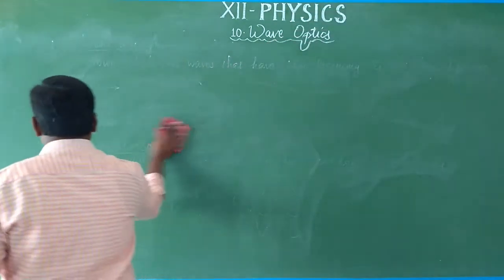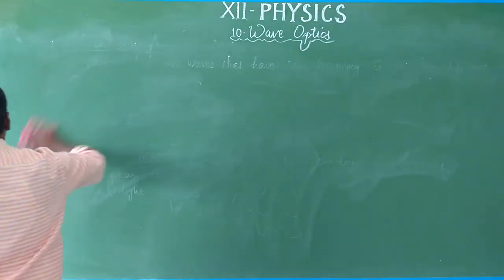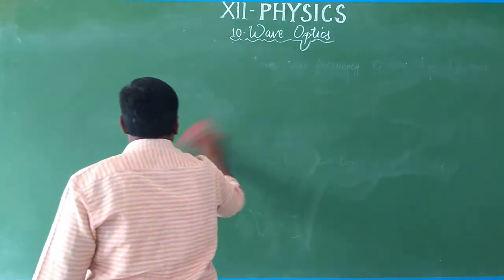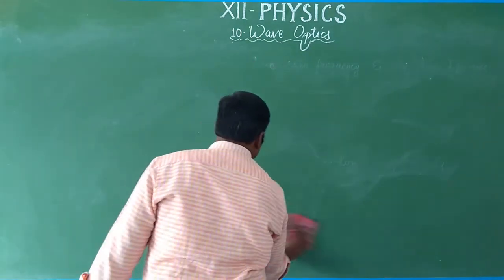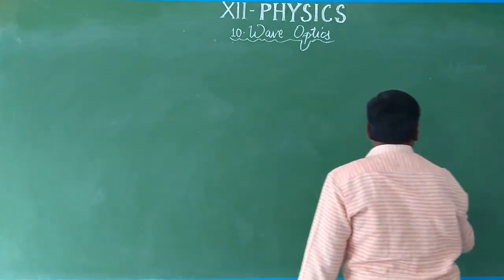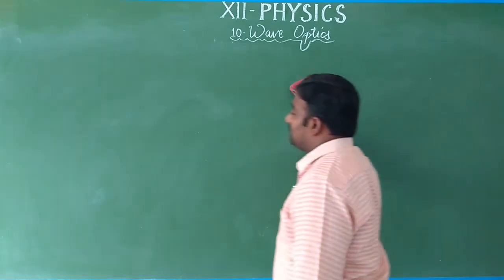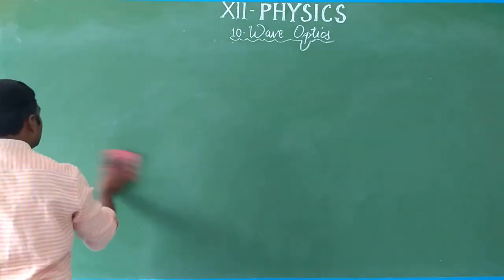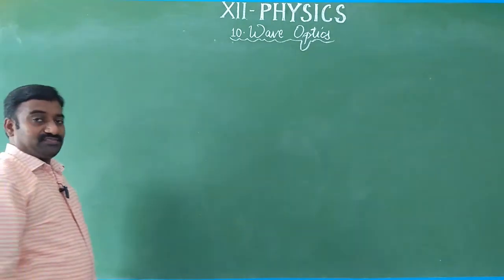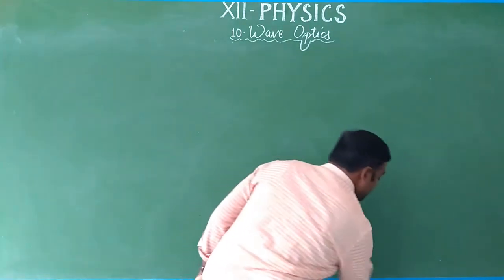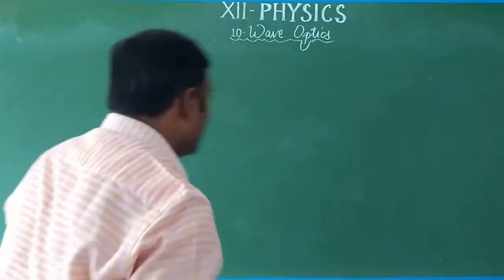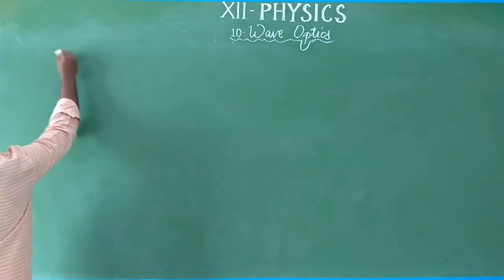Superposition is adding something to get the vector resultant. We already discussed that in 11th standard. Even in the first volume, first lesson, we saw addition of charges, because we discussed the basic property of charges. That is also the superposition principle. It's nothing but adding something. So now we are going to see the superposition of waves.